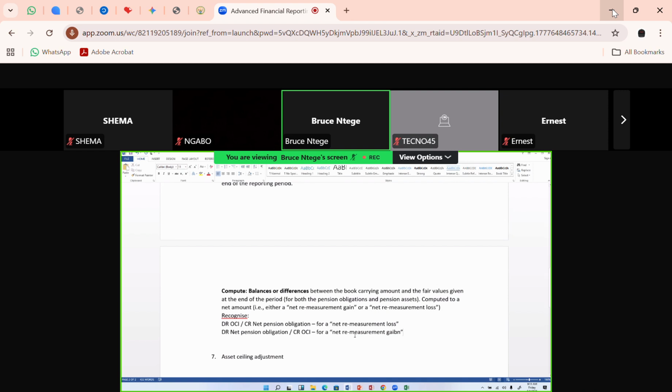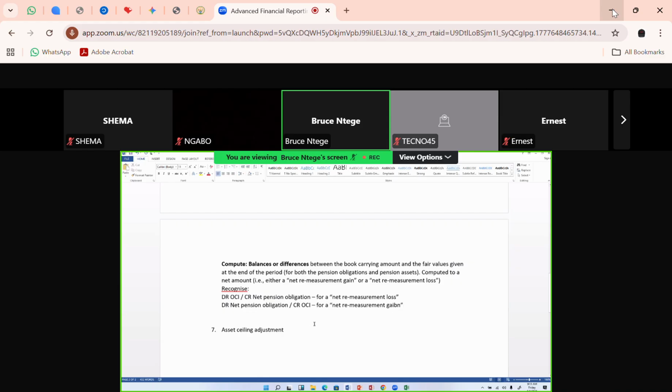Otherwise, in certain cases, you may have what we call an asset ceiling. An asset ceiling adjustment will only arise, and this may be examined, though it's not a requirement that it will always come in the exam. Please, the asset ceiling will only arise where you have a net pension asset position, because at that point, your pension obligation balance, remeasured to fair value, was lower than the remeasured asset level.